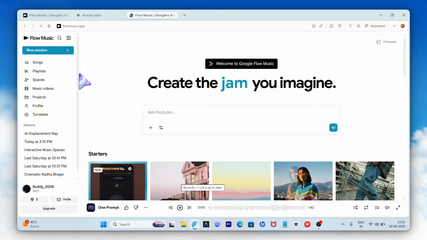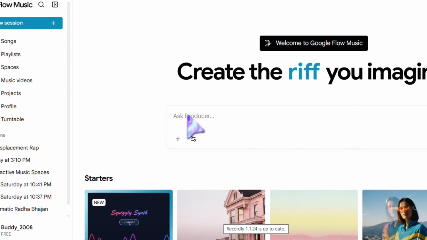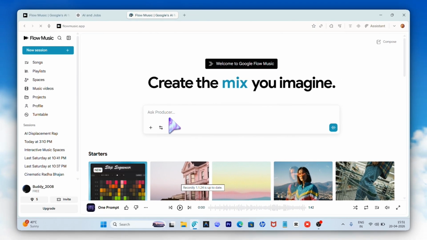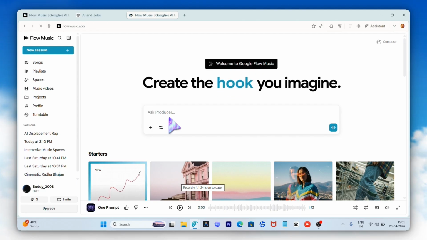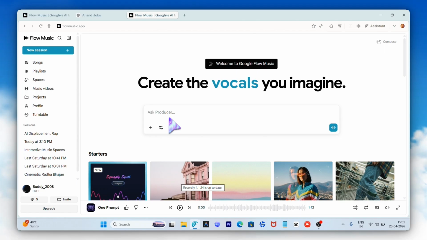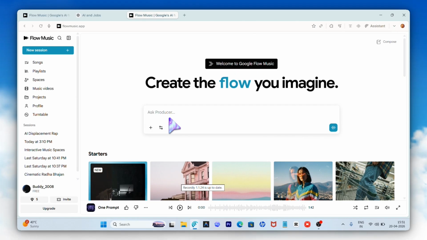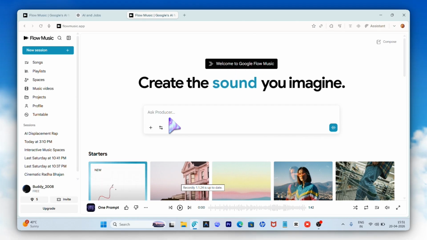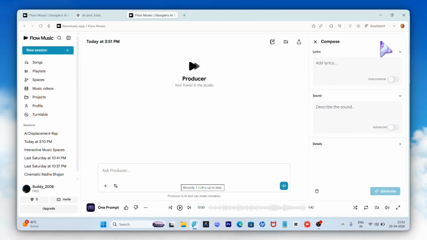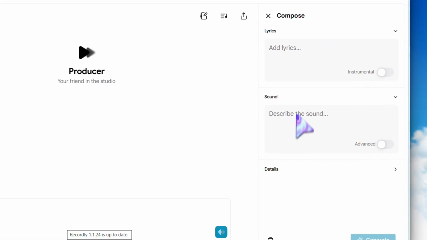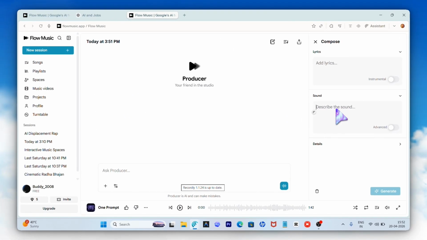Now you can see here it is written "ask producer". Ask producer is a mode which can act as your live AI assistant that can guide you how you can create your own music with the help of this tool. Creating music with this tool is very simple. There are two methods in which you can create. The first method is the traditional method, like the way you create music in Suno AI or Music GPT. You can just add your lyrics, and add your sound instructions in which you want the model to sing the music.